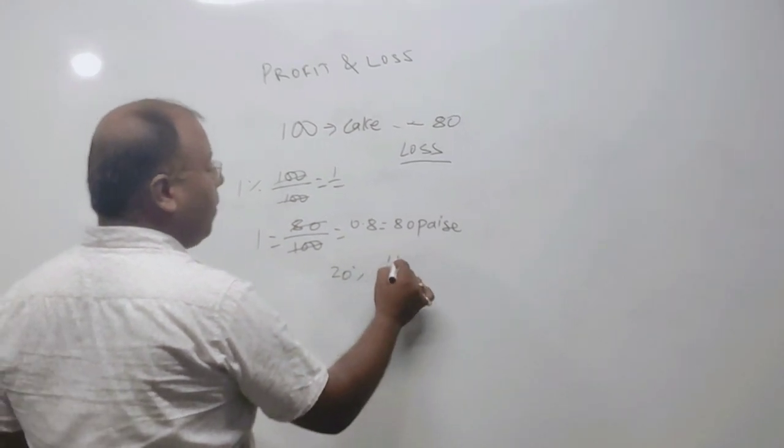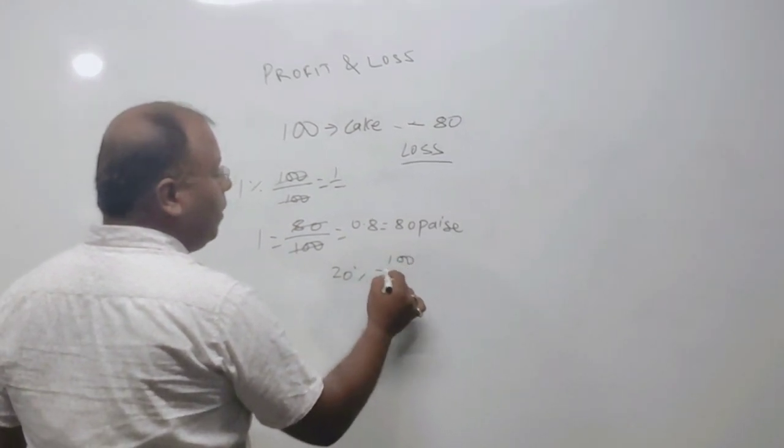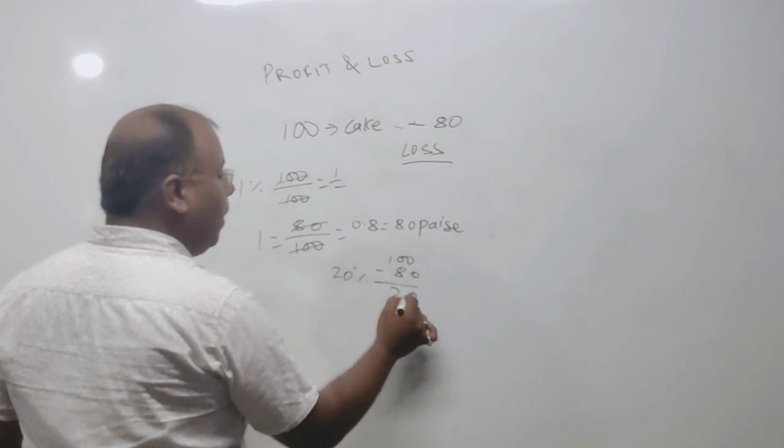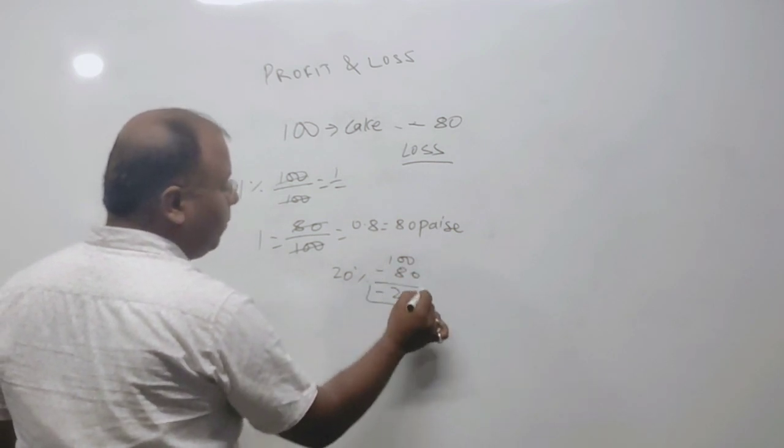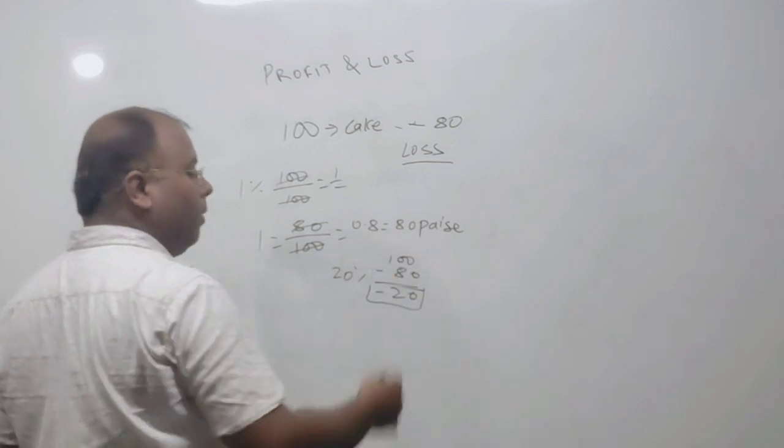20% how? Because you have purchased it at 100 and you have sold it at 80. The margin is minus 20. If you add this 20 with 80, it will become 100.